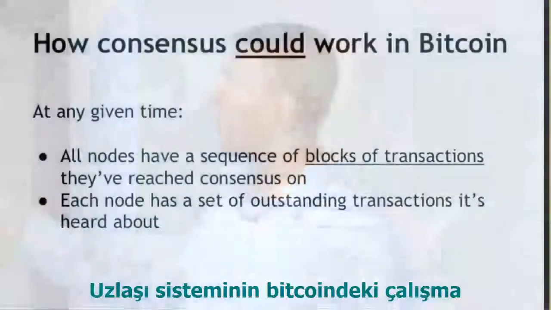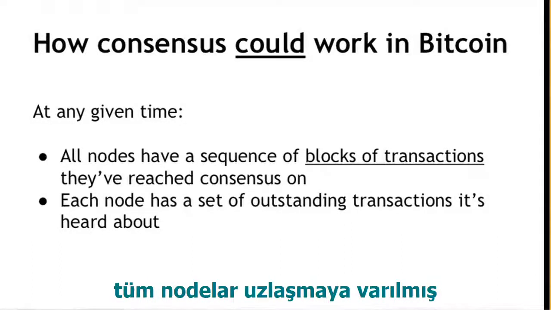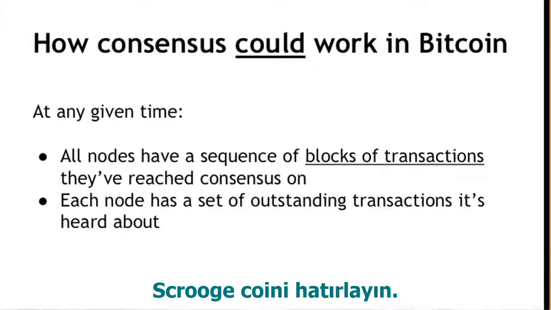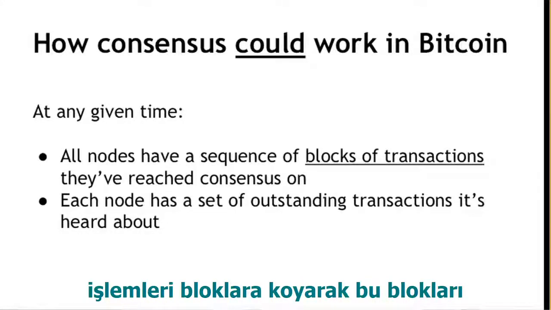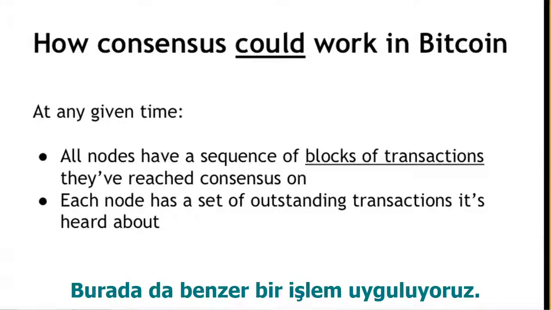How consensus could work in Bitcoin is that at any given time, all the nodes in the peer-to-peer network would have a sequence of blocks of transactions that they've reached consensus on. So recall that in Scroogecoin, for efficiency, we put transactions into blocks and we link these blocks together on a blockchain. So we're utilizing a similar principle here.